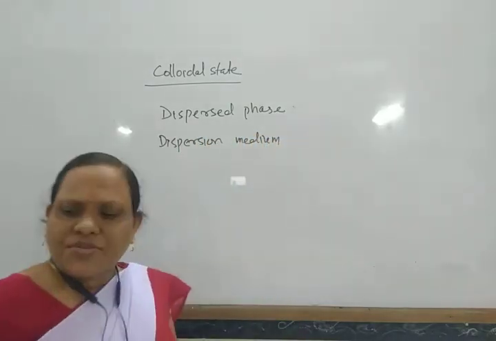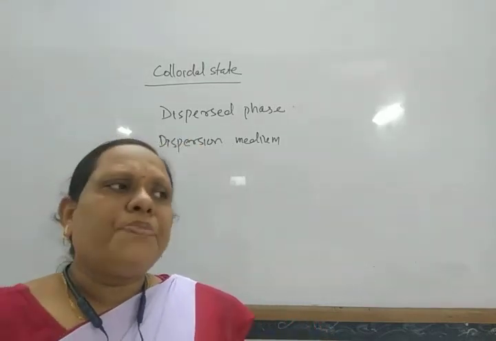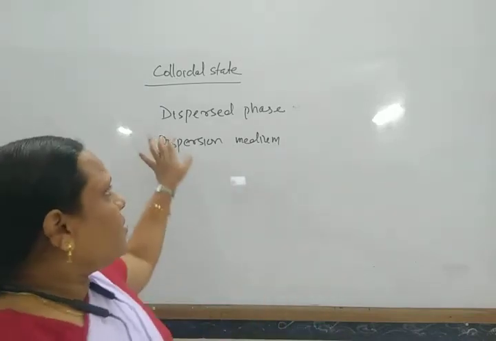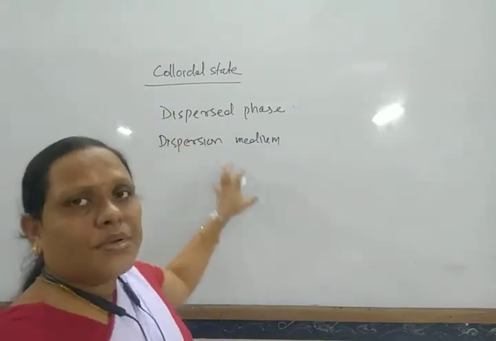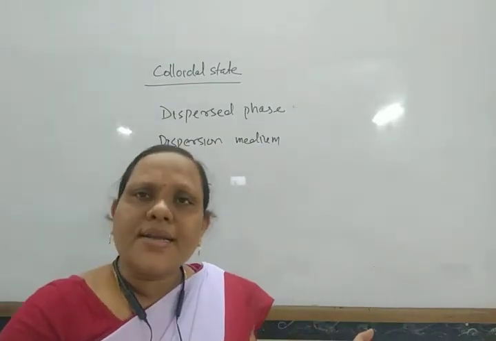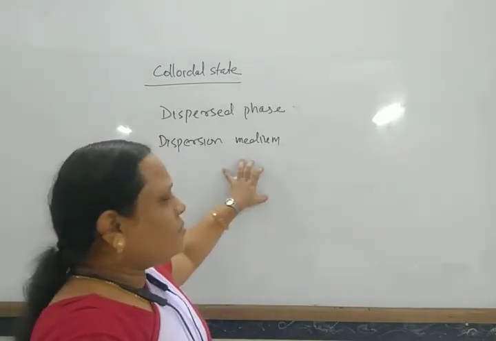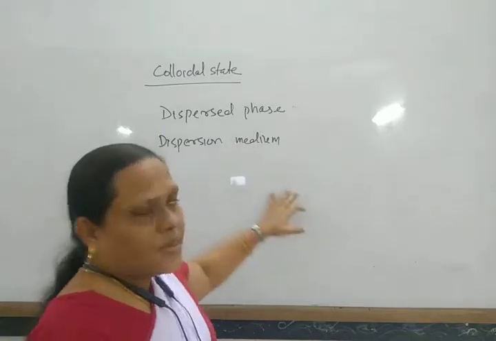The dispersed phase is the one which forms the colloidal solution, the particles which get dispersed. And the dispersion medium is the medium in which the particles undergo dispersion.